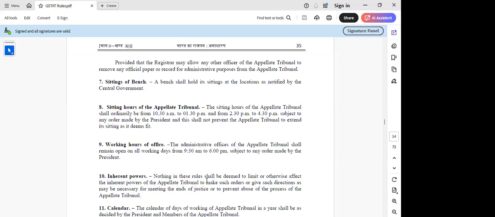Of course not. And if we read 111 of the CGST Act, they say that they can formulate their own procedures and rules. So something they are bringing out from 111 subsection 1, sir. No, but see, here they are not framing those inherent powers. They are only saying that inherent powers is there, which is already set in the Act.